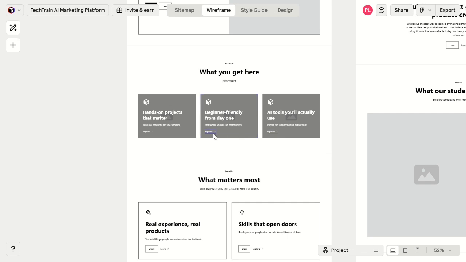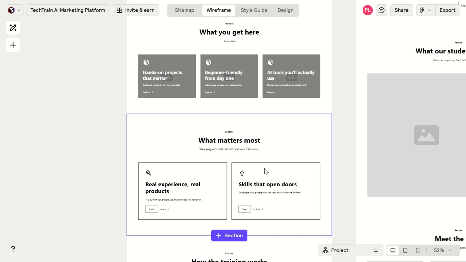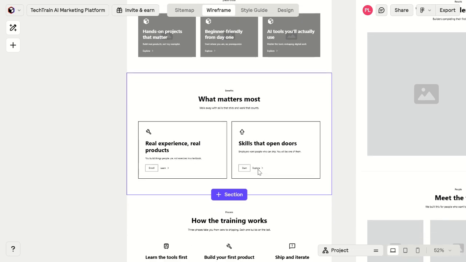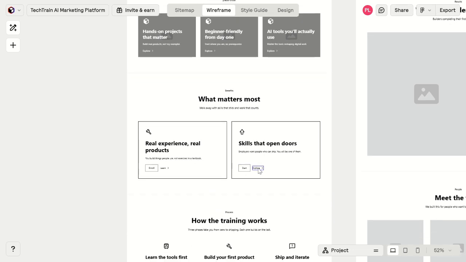Scrolling down, we see supporting sections for features and programs. Each section follows a predictable pattern: title, content block, visual. This ensures clarity without distraction.